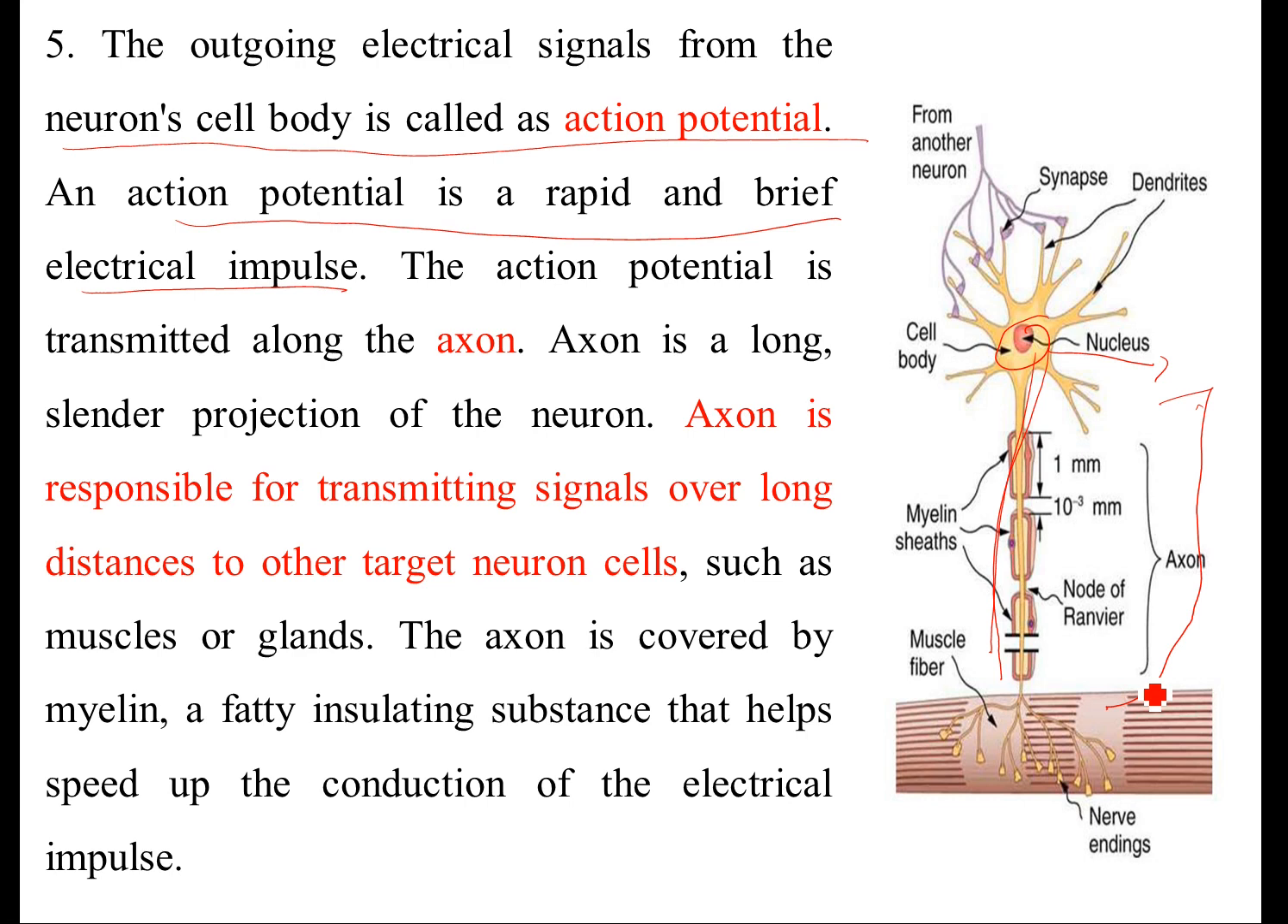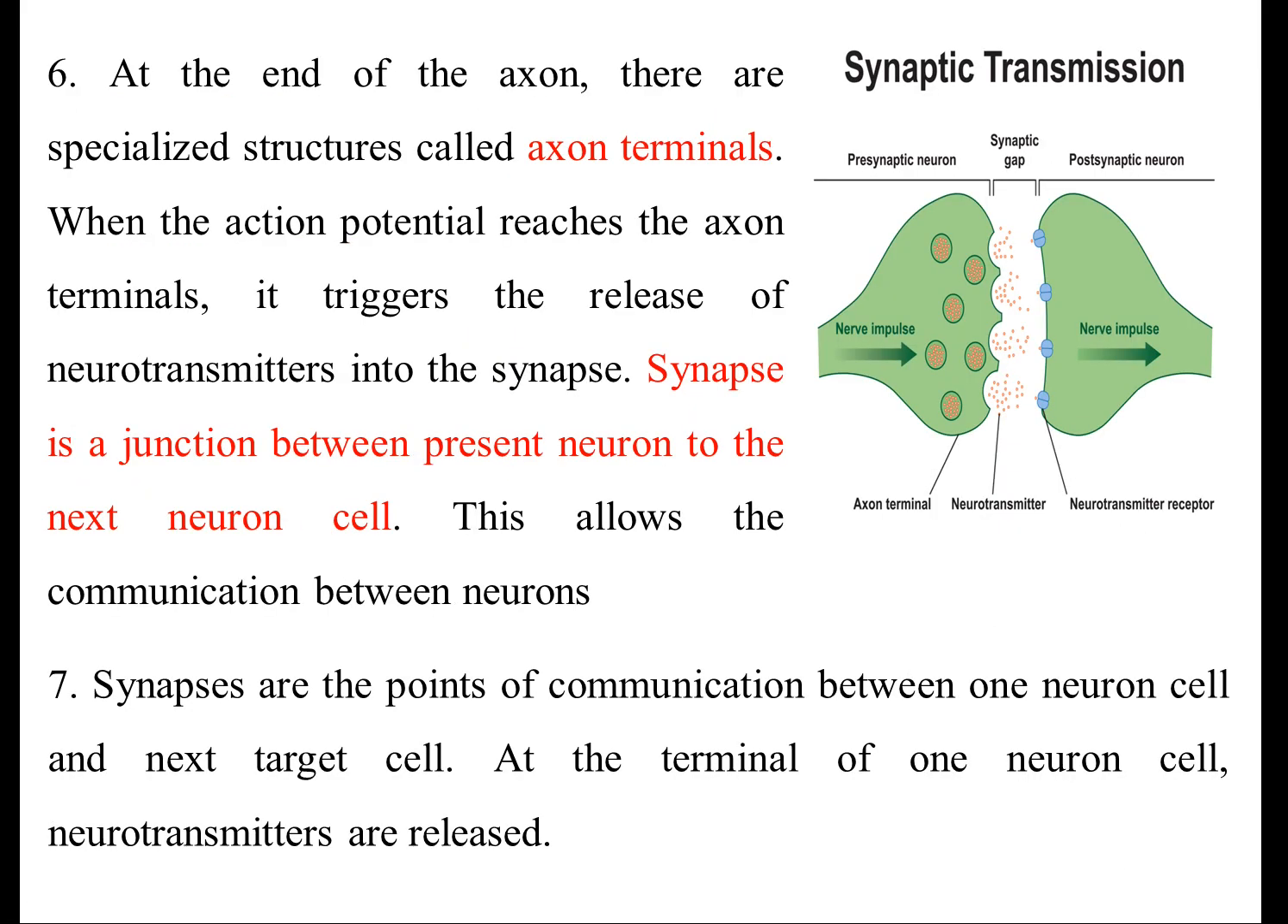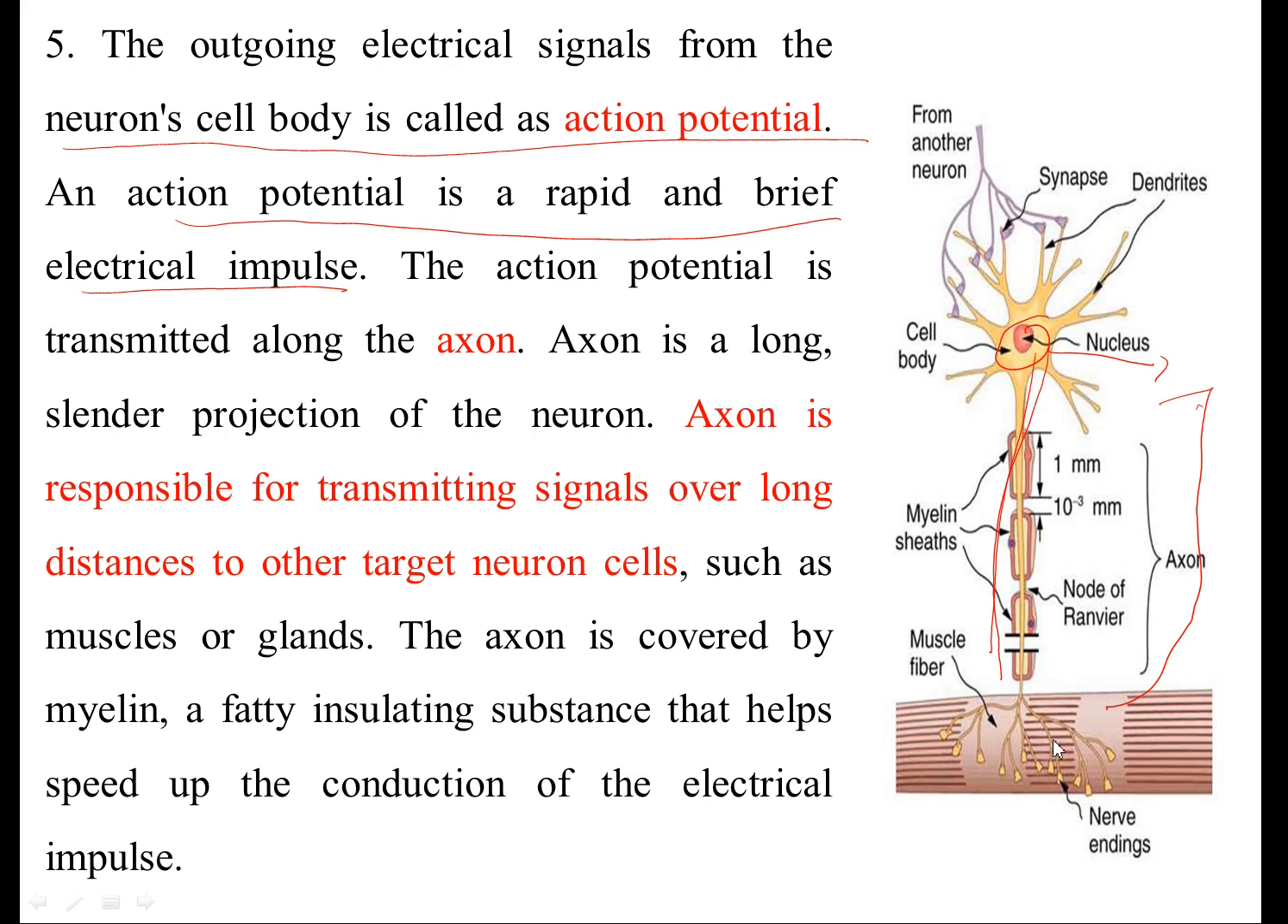That gives whether the signal is a potential one or strong enough. If it is strong enough, then the cell body, that is the nucleus, generates an action potential, and this action potential travels over a long distance to target the other cell, such as muscles or glands. The axon is usually covered by myelin, a fatty insulating substance that helps to speed up the conduction of electrical impulse. So at the end, it will travel through this, and it will end at the nerve ending.